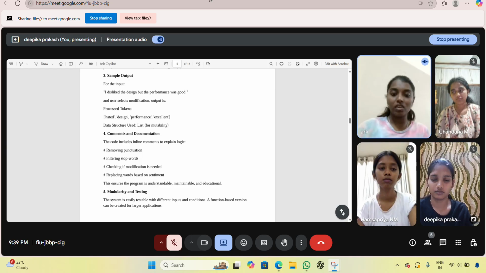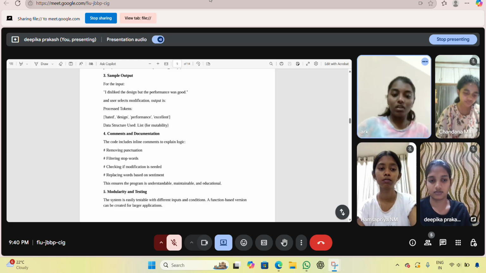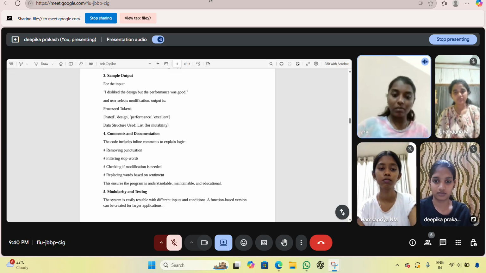comments and documentation. Inline comments like remove the punctuation, filter the stop words, replace the words based on the sentiments help to explain what each part does, making the code easy to understand. Fifth one, modular and testing. This system is easily testable with different inputs and conditions. A function-based version can be integrated into a larger application.